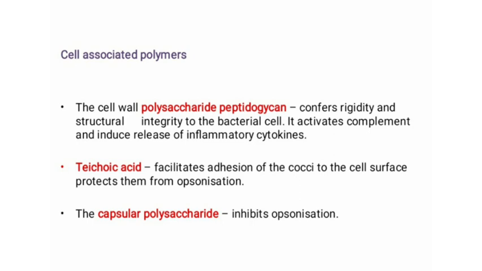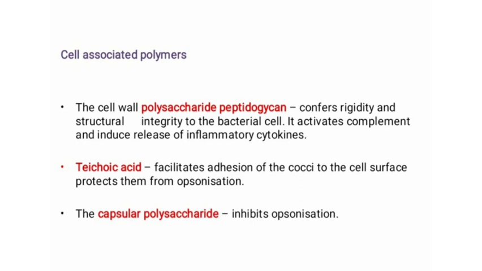First of all, cell associated polymers. Cell associated polymers are the polymers associated with the cell surface like the cell wall, plasma membrane, etc. These include polysaccharide peptidoglycan, teichoic acid, and capsular polysaccharide. These are the three types of cell associated polymers present in Staphylococcus aureus.